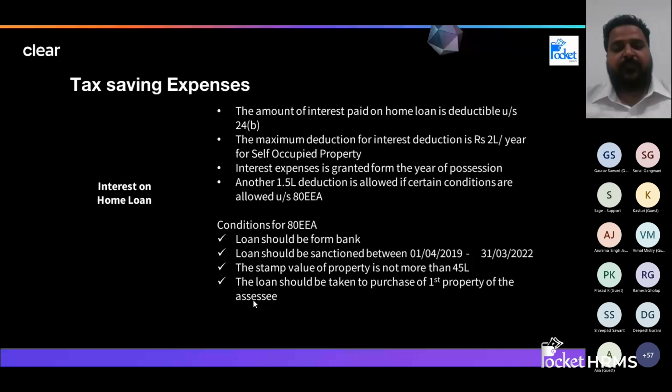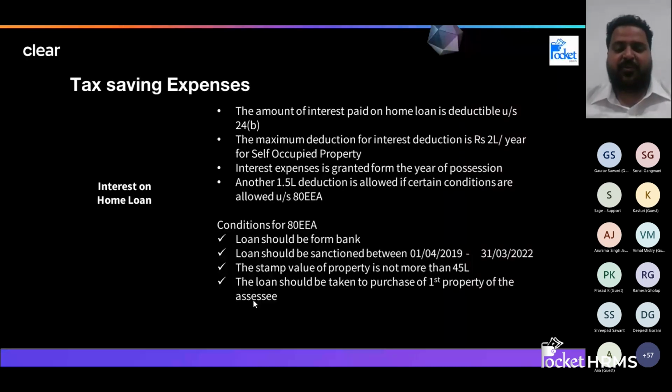All right. Now, can I claim more than 2 lakhs, or can I carry forward any extra amount? The answer is no if the property is self-occupied. If you are staying in that property, you cannot claim more than rupees 2 lakh of interest. Now, what will happen to the principal component? If I'm paying EMI, it will have both principal and interest components. Interest up to rupees 2 lakhs I can claim under income from house property. The principal component you can also claim under section 80C.